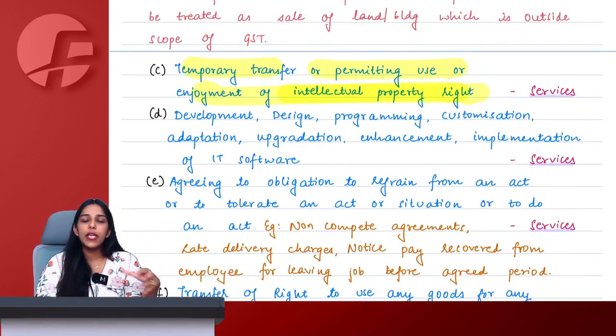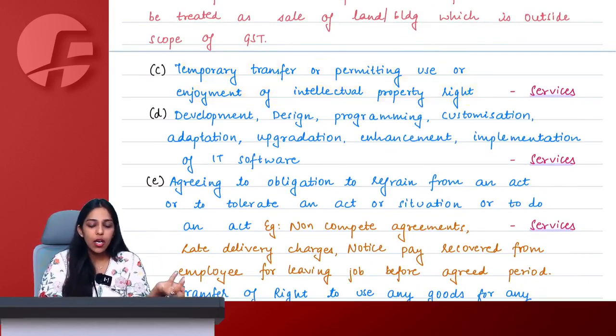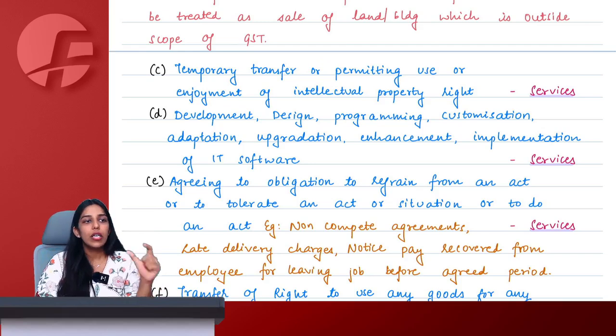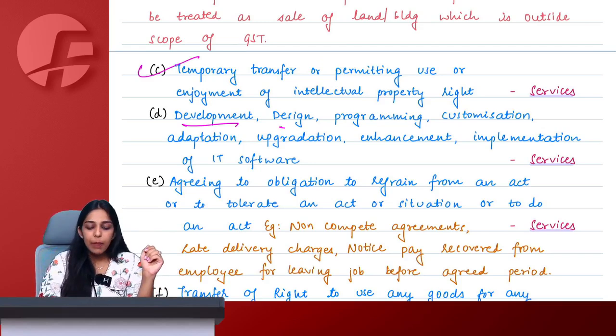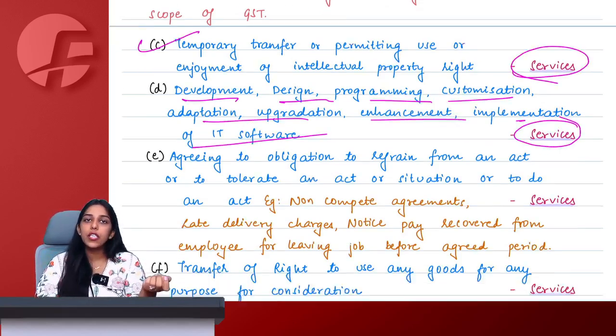Okay, ma'am. Then temporary transfer or permitting use of intellectual property rights. You're simply giving intellectual property rights to someone. Let's say there are singers, musicians who give their rights to some other person, movie rights, whatever IPR rights we understand. Then development, design, programming, customization, upgradation, enhancement of software. This is all supply of service only.